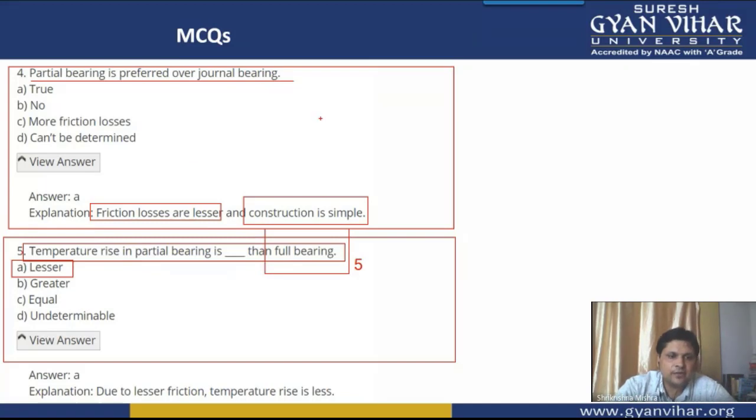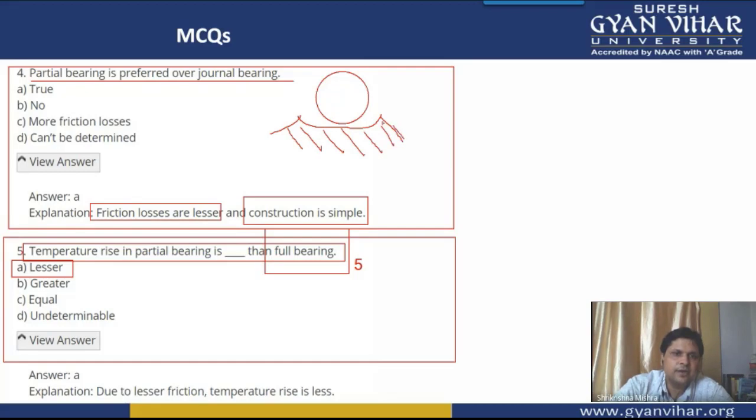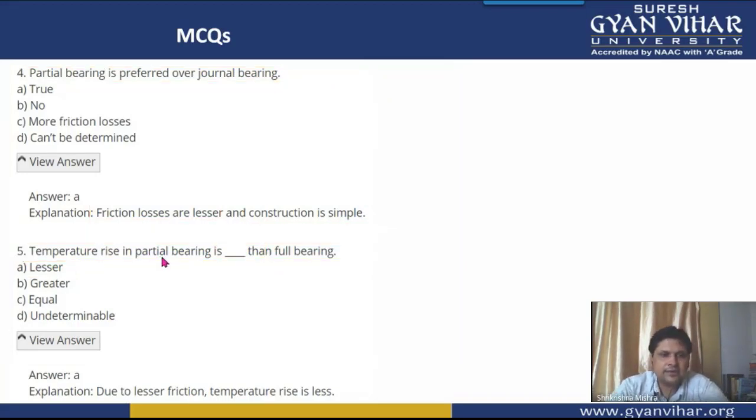Partial bearing means the area of contact between the journal and the bearing is partial, in this way, 120 degrees, less than 180 degrees. So the area of contact between the two surfaces is also less. So temperature rise in partial bearing is less as compared to full bearing. So option A is the correct option of multiple choice question number 5.